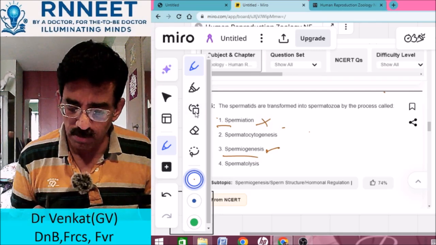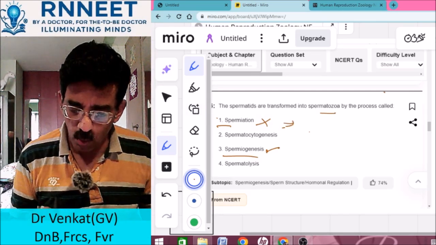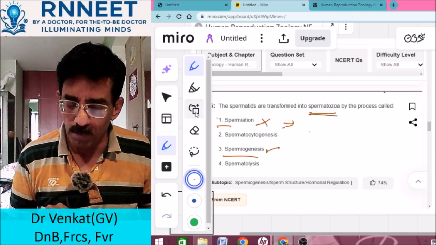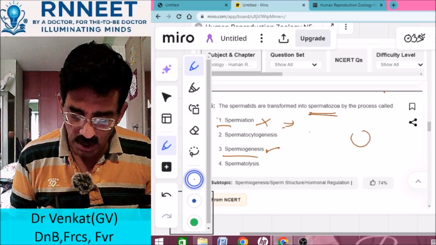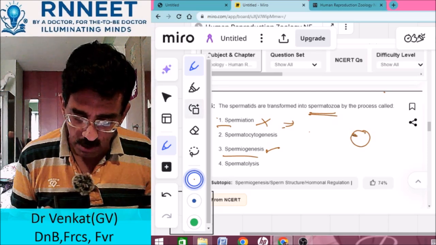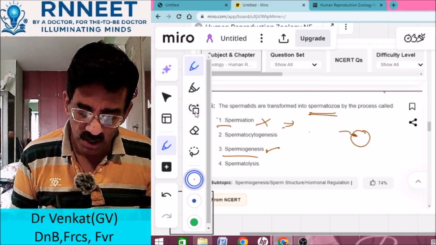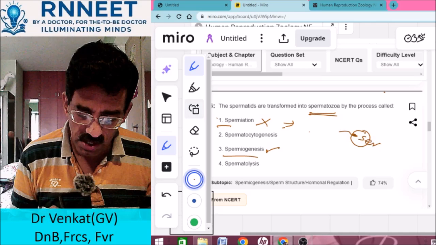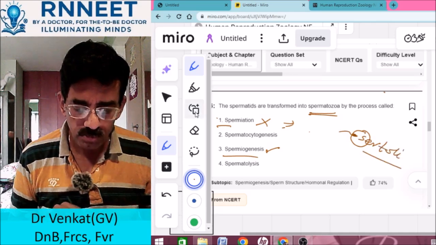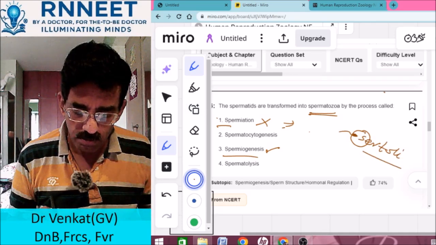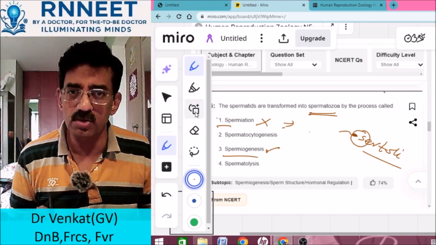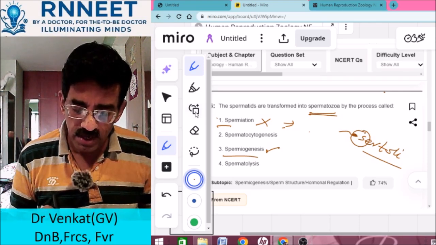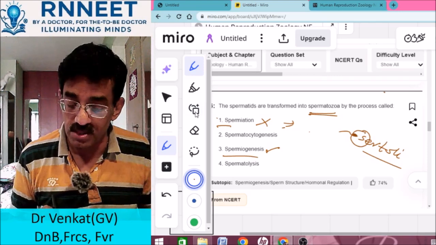The process by which the spermatozoa, once matured, once formed, get buried with their head into the Sertoli cells and remain there.